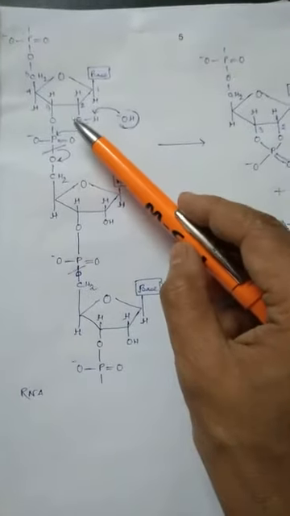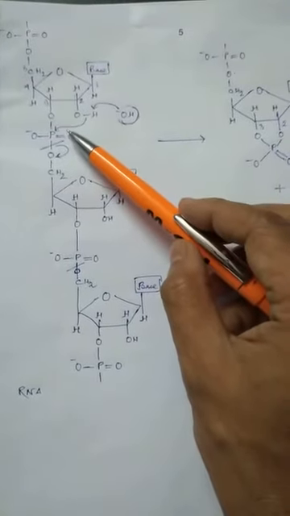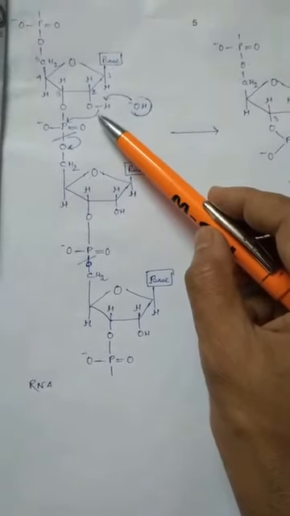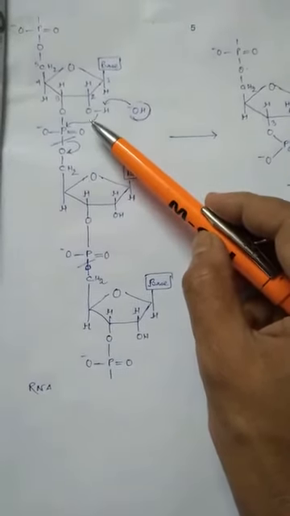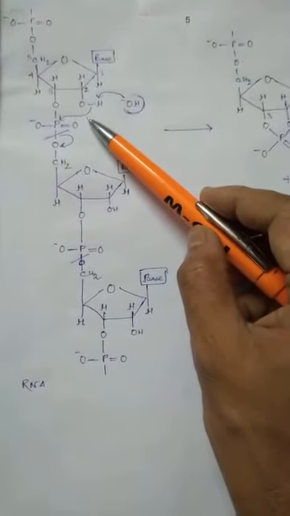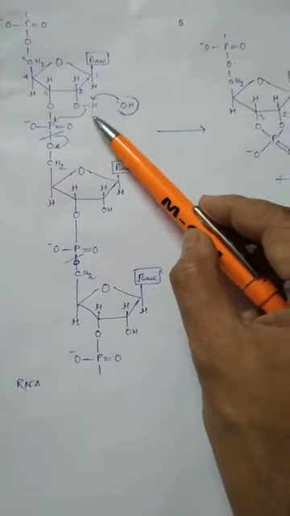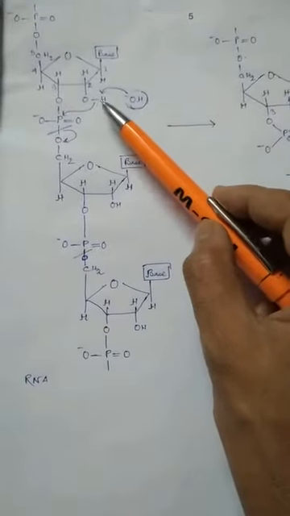Now, DNA being the genetic material, the fundamental basis of life and inheritance, the stability of the DNA molecule should be much higher in comparison to that of RNA.